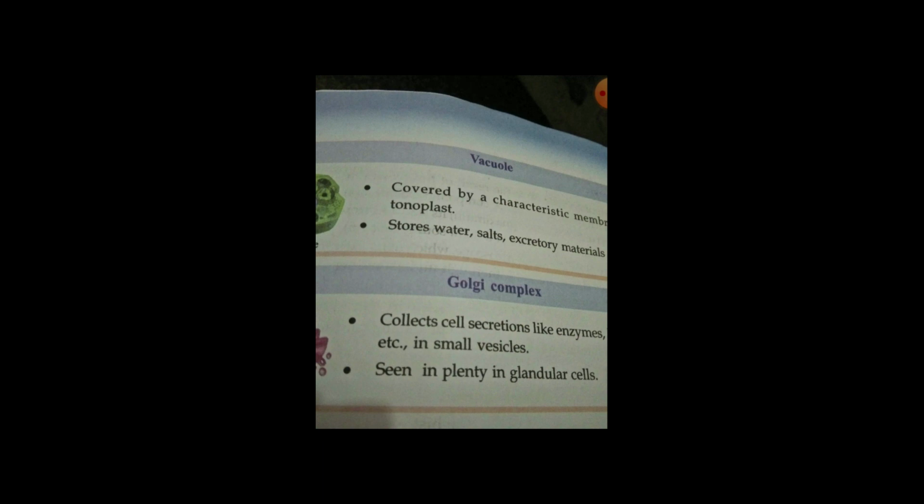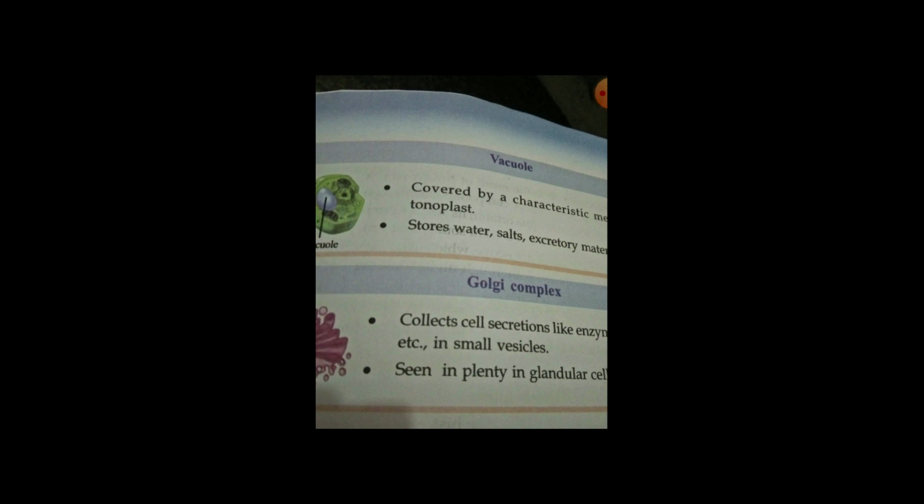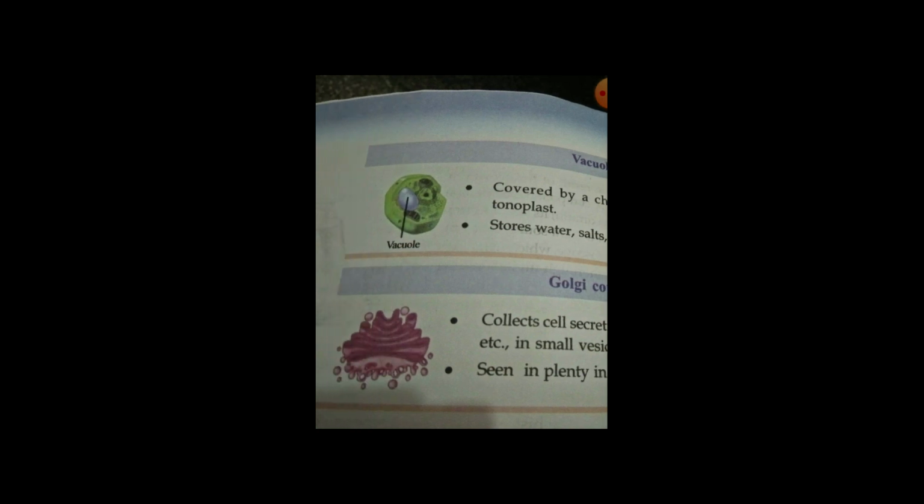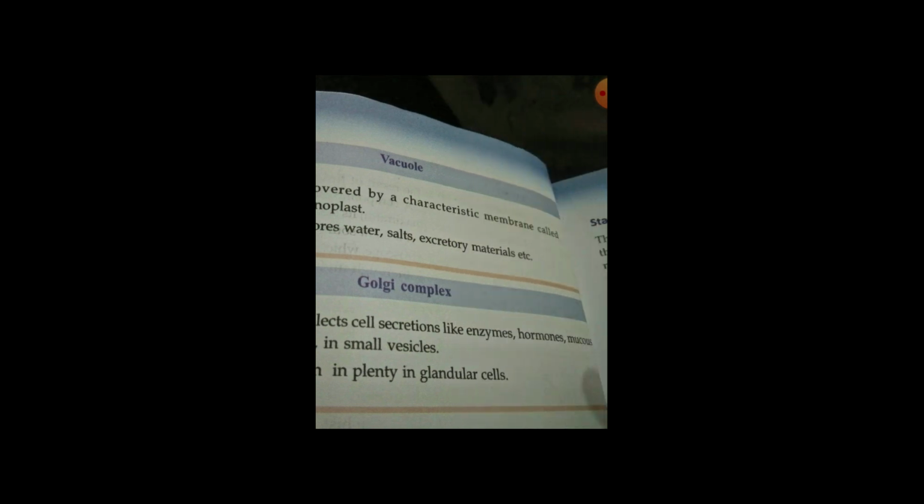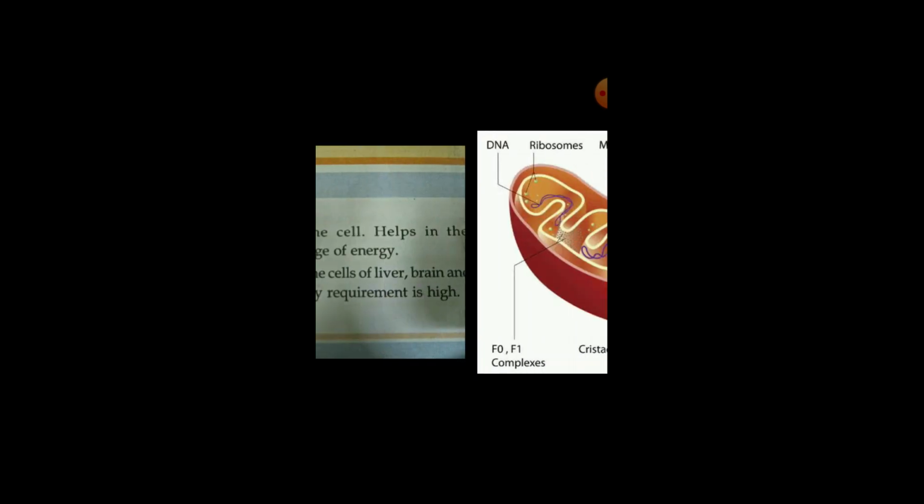Now, are you clear about the important organelles of the plant cell? Once again, go through the organelles, from the last one to the first one. Golgi bodies, vacuole, ribosome, endoplasmic reticulum, mitochondria.